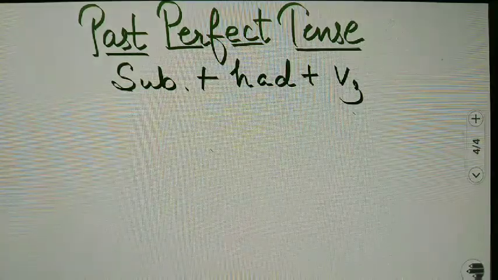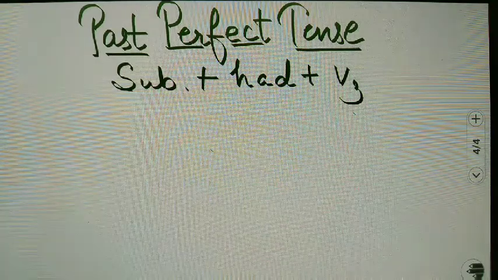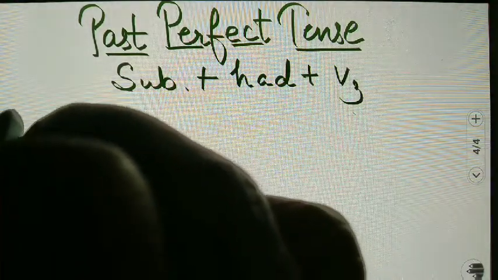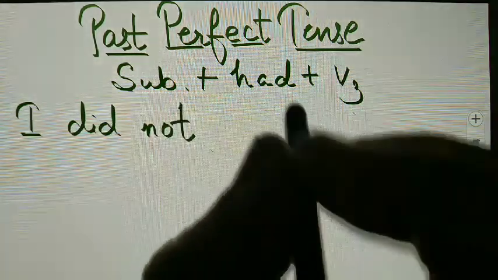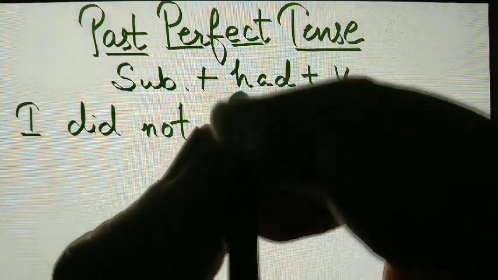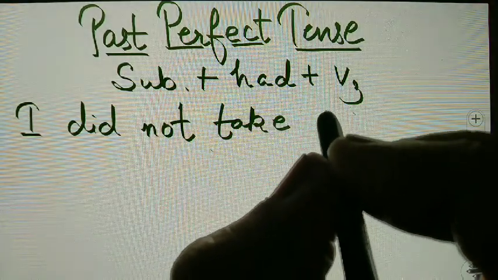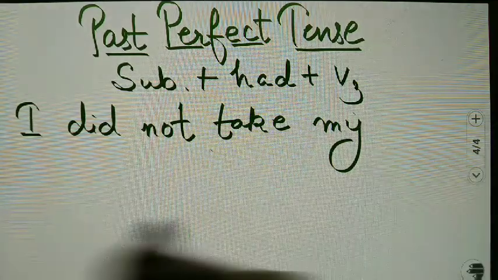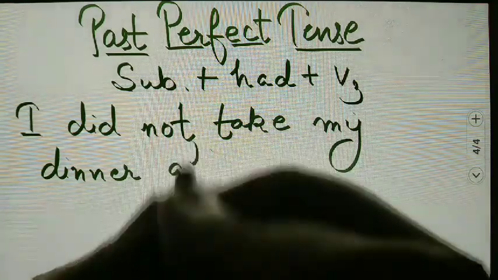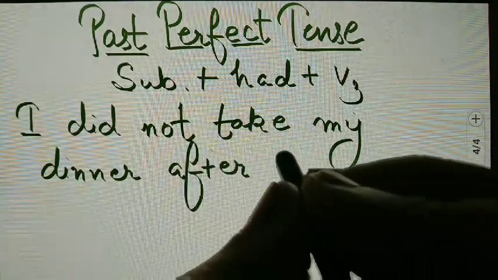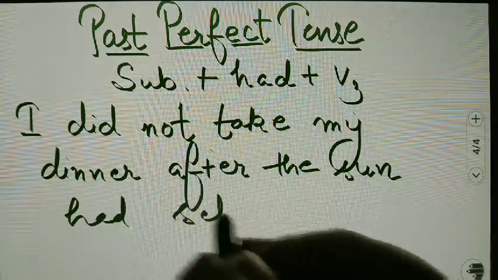Further, if you have to make a negative sentence in past perfect, how will you do it? I am taking the same example I just told you: I did not take my dinner after the sun had set.